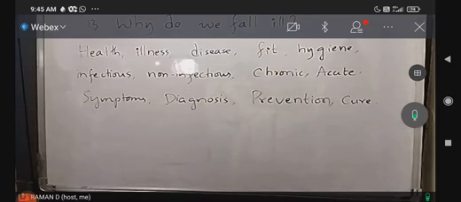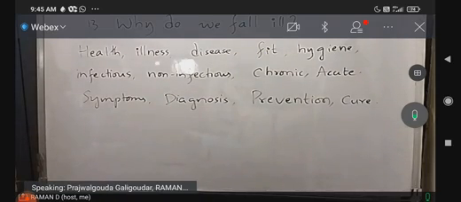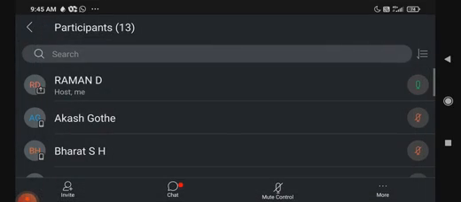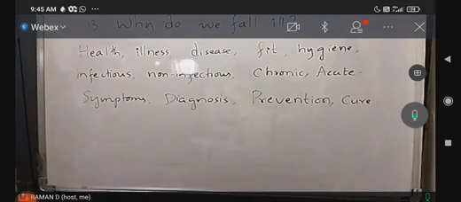First 2 chapters and last, why do we fall ill and natural resources. Diversity in living organisms and improvement in food resources, those 2 chapters are not there for this academic year. Maybe they will be added next academic year onwards. Since online classes are there, they have removed the syllabus. Second semester only these 2 chapters: why do we fall ill and natural resources. So we are going to learn these types of terms.